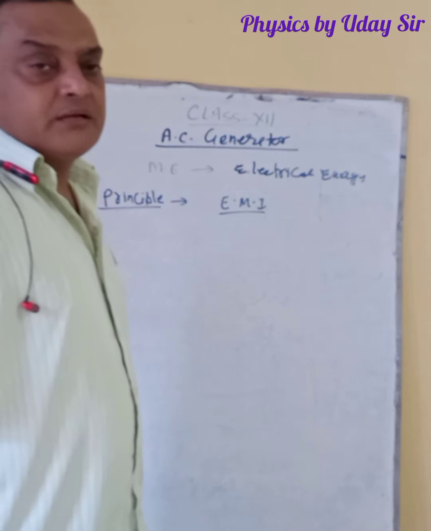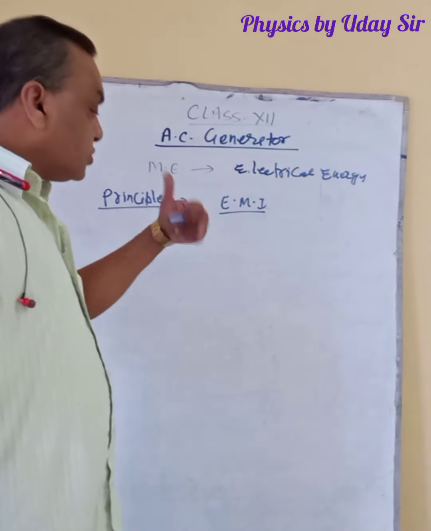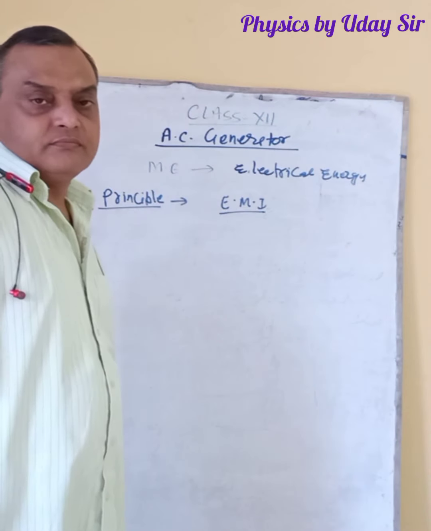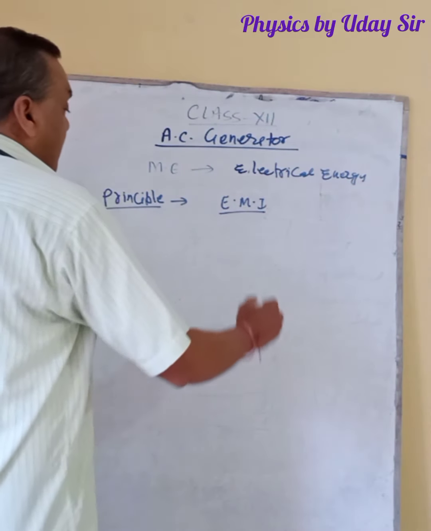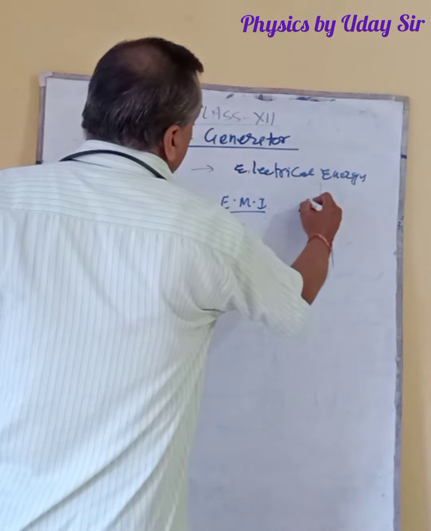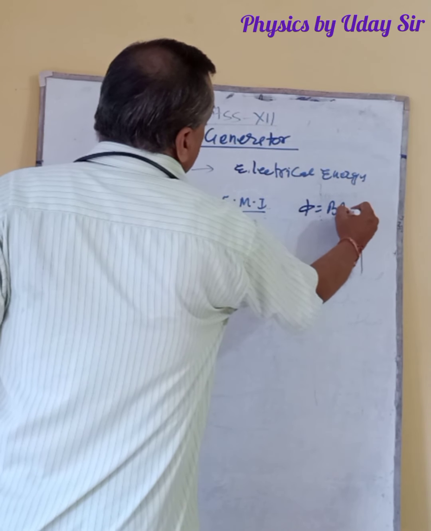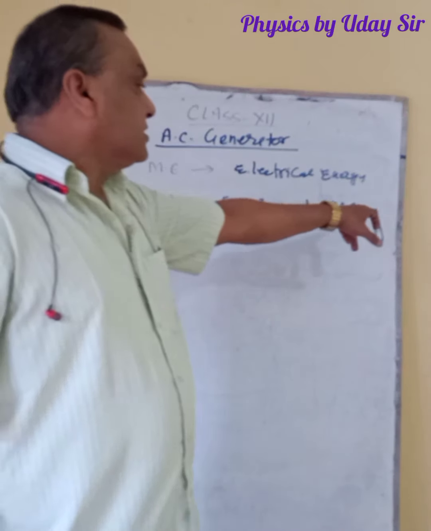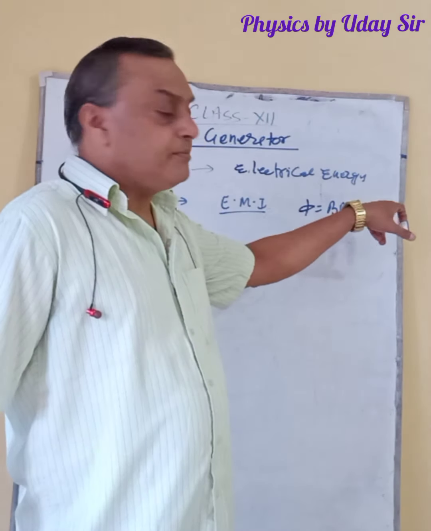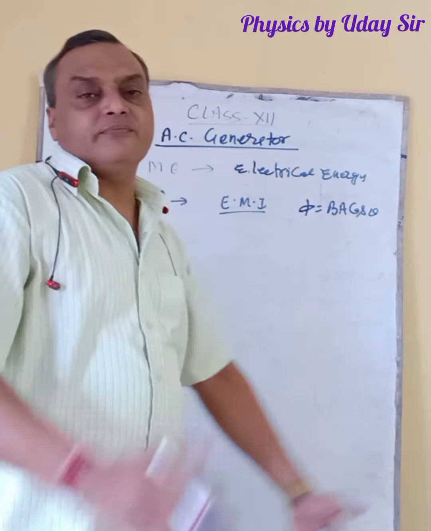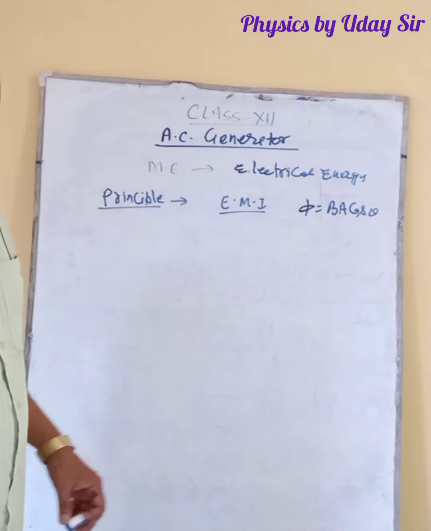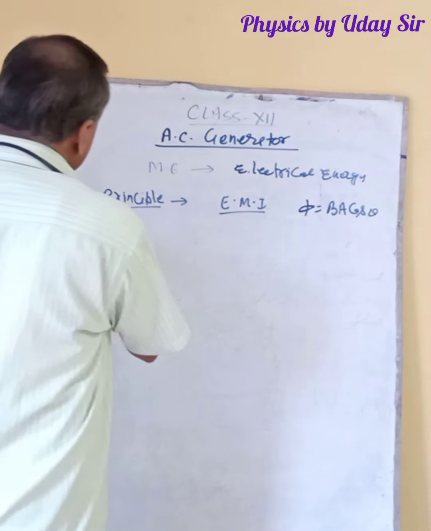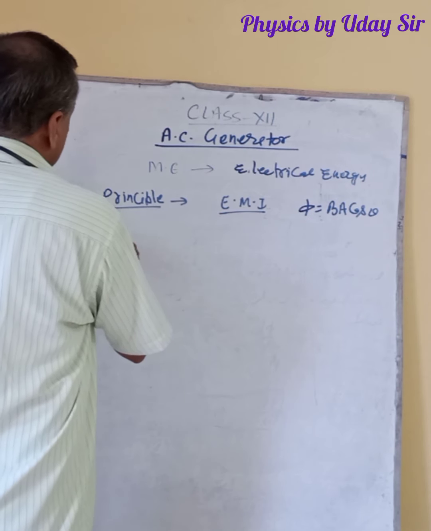So here the phenomenon is change in orientation, because you know that phi is equal to BA cos theta. So here we have to change theta. Theta means change in orientation between the magnetic field and the area of the coil.